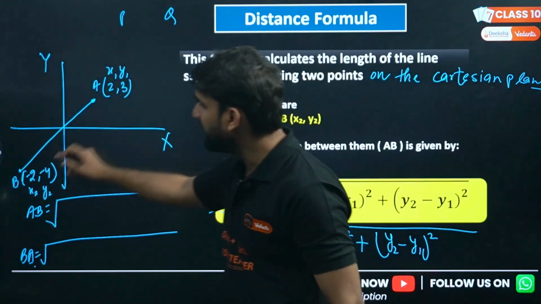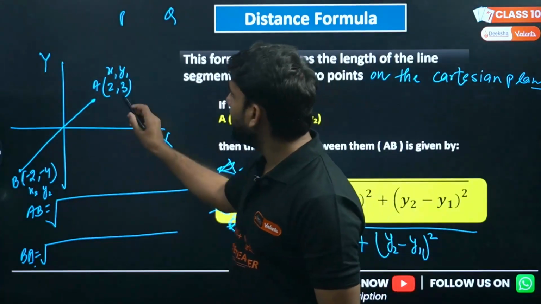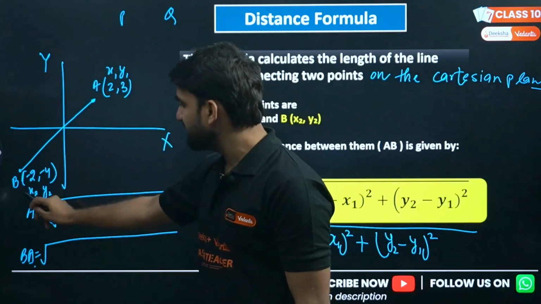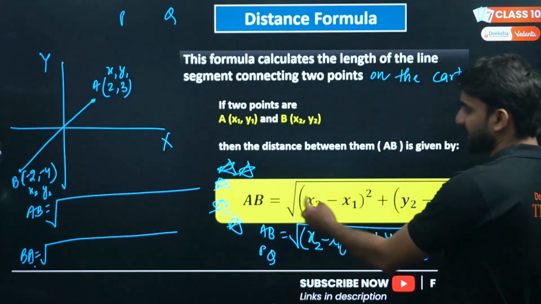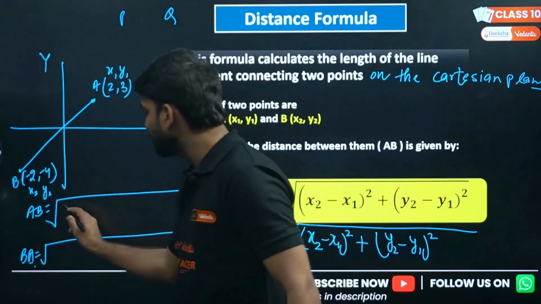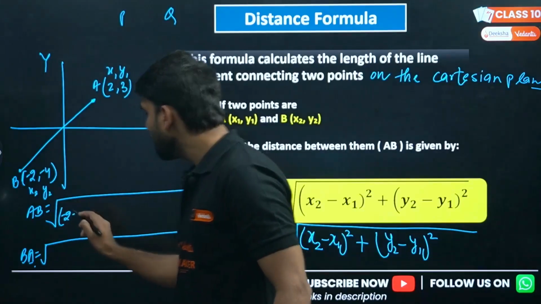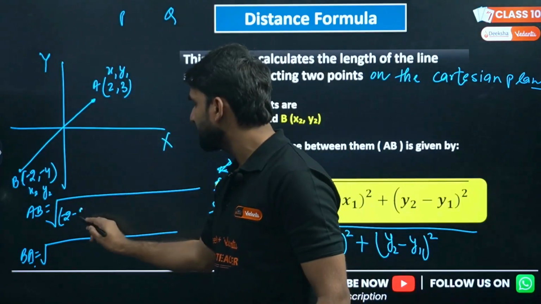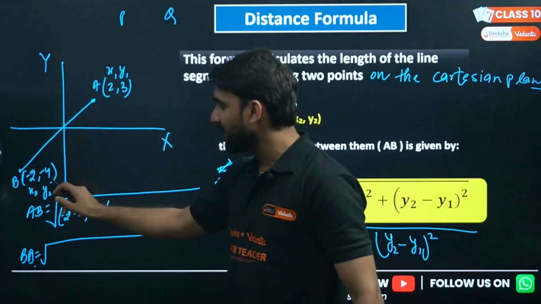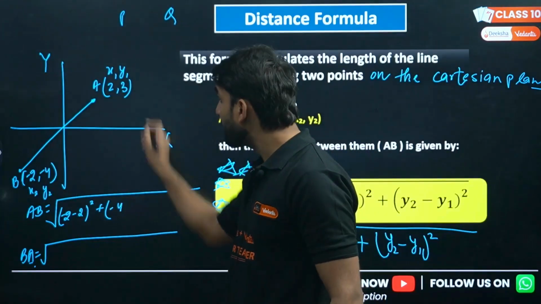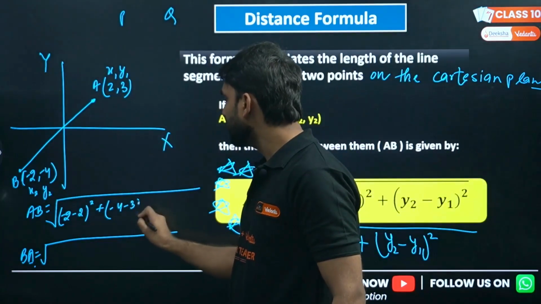So I am calling it AB here. In AB, B is coming after A, so I am taking B as x2, y2. So what is the formula? x2 minus x1: this is minus 2 minus 2, whole square, plus y2 minus y1: y2 is minus 4 minus y1, which is 3, then whole square.